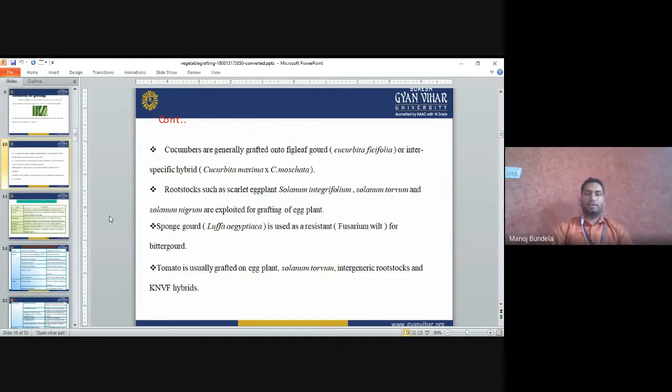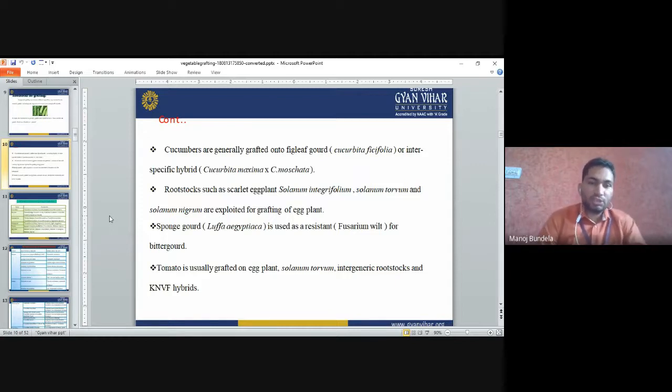Cucumber is generally grafted onto fig leaf gourd, which is called Cucurbita ficifolia, or onto an interspecific hybrid of Cucurbita maxima and Cucurbita moschata. So fig leaf gourd is Cucurbita ficifolia, and the interspecific hybrid we can develop is Cucurbita maxima with Cucurbita moschata. So in cucumber they are grafted onto fig leaf gourd, Cucurbita ficifolia.